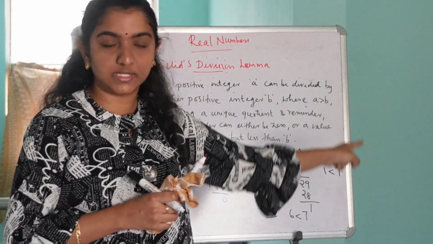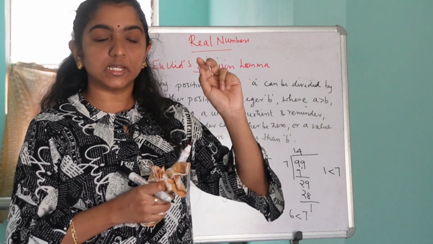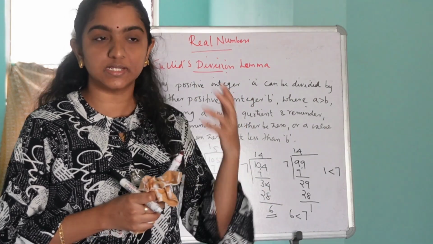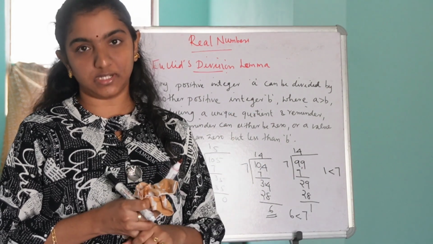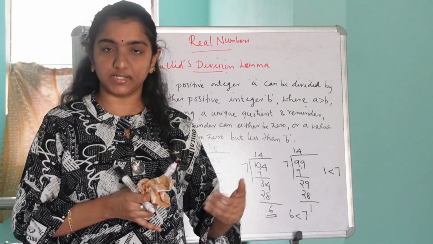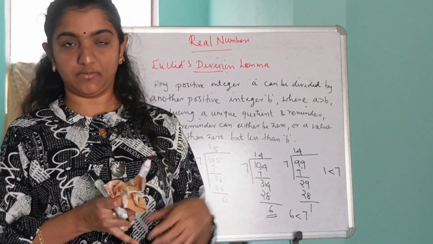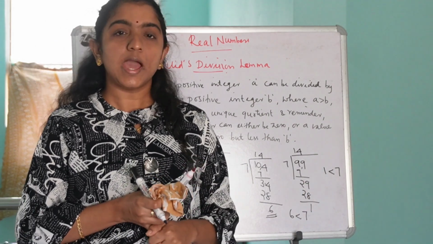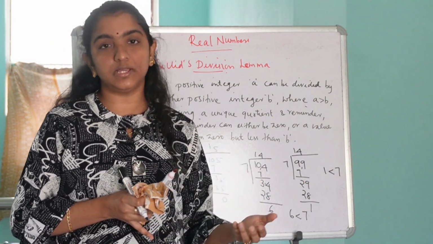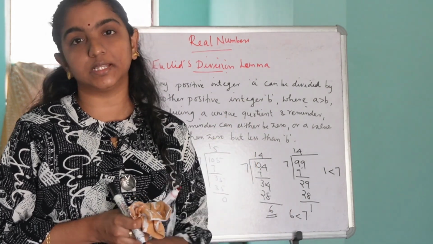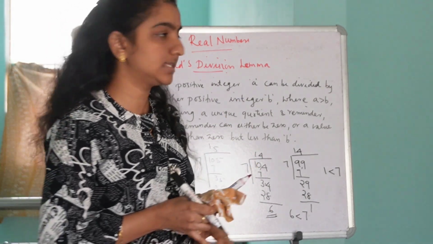Euclid's division lemma states that when a positive integer is divided by another positive integer, where the dividend is greater than the divisor, it produces a unique quotient and remainder, and the remainder value will always be either equal to 0 or a value greater than 0 but less than the divisor. Is it clear, guys? Yes.